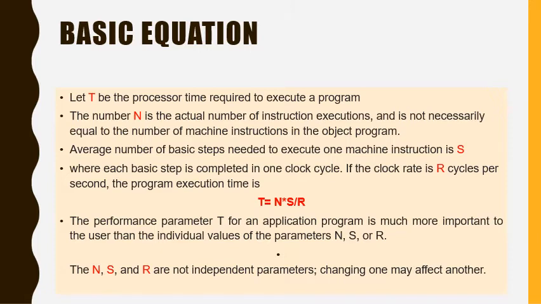This is often referred to as the basic performance equation. T is equal to N into S by R is referred to as the basic performance equation.